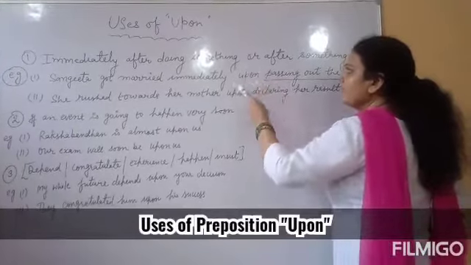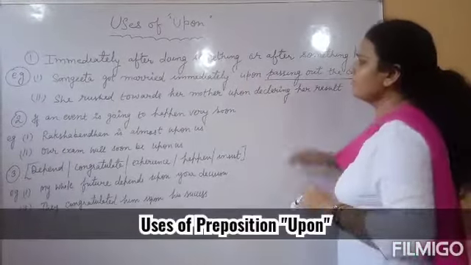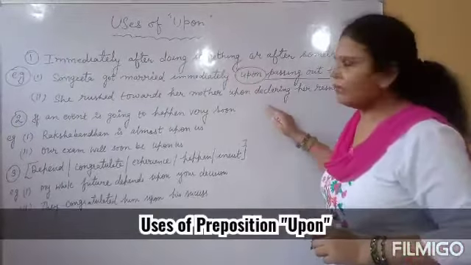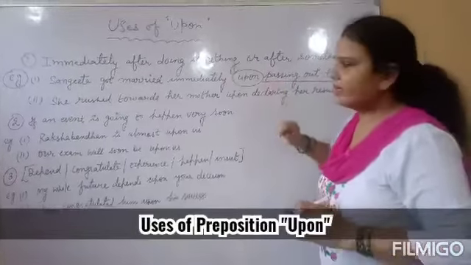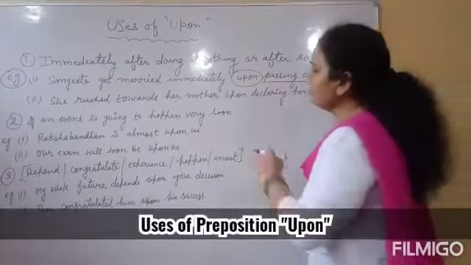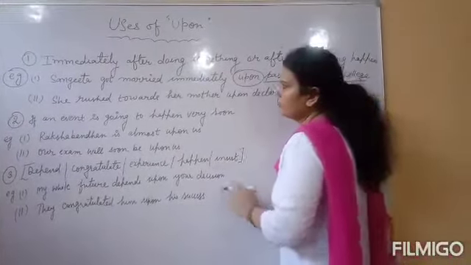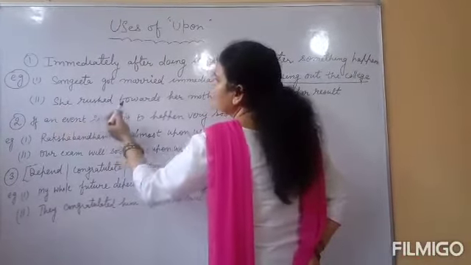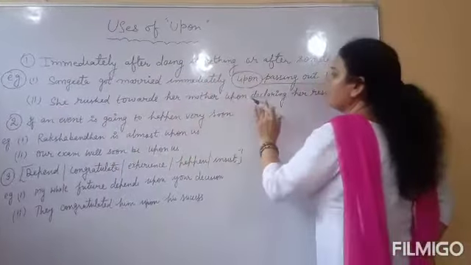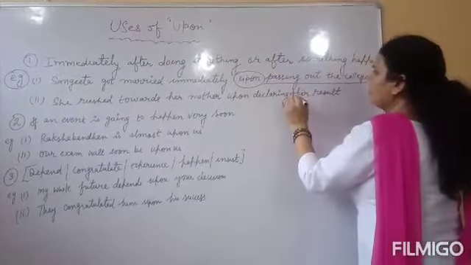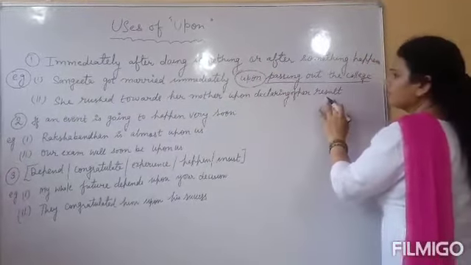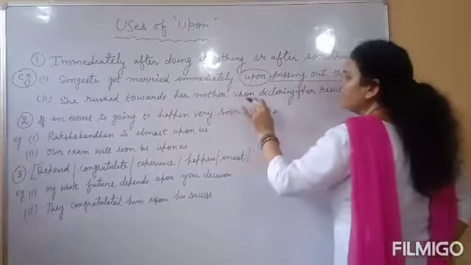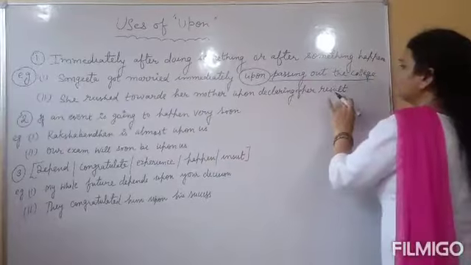Clear? So in this case we will use what? Preposition upon will be correct here. If you write on here, that will be incorrect. Upon is more formal than on. Clear? Second sentence: She rushed towards her mother upon hearing of her result. Clear? She rushed towards her mother upon hearing of her result.